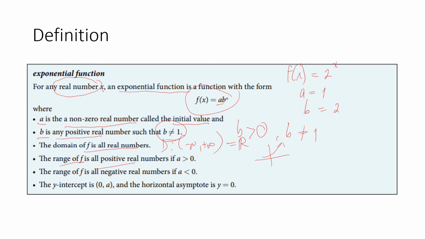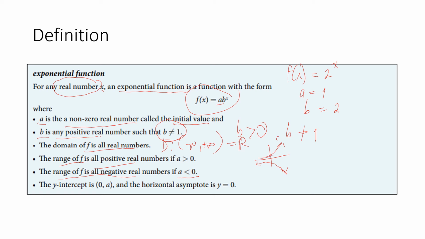Now, there's another condition: the range of f is all negative real numbers if a is less than 0. So, if a is less than 0, because the condition of a is non-zero real number, it can be negative, meaning to say the function value becomes negative. Okay? So, we can have this graph, for example.